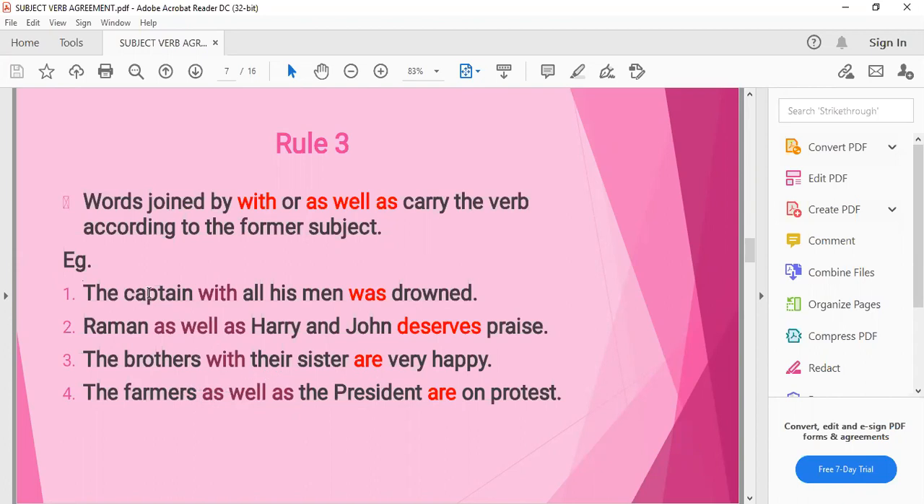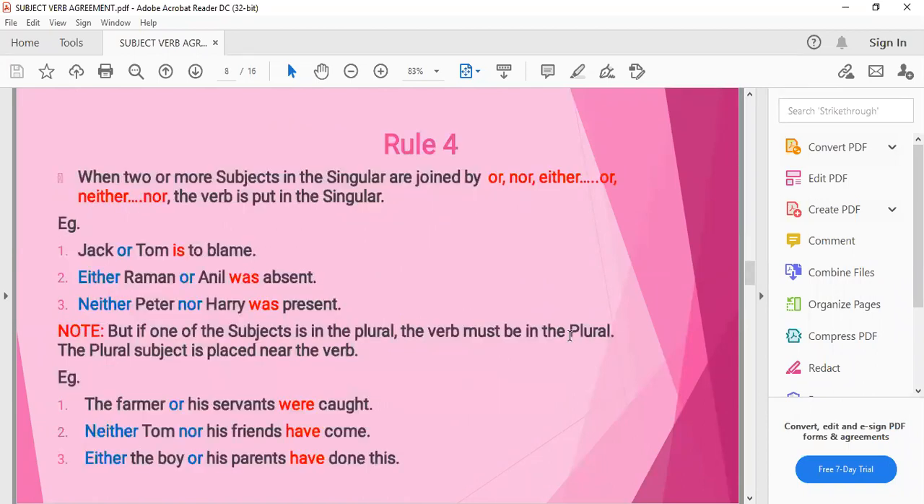Even if two subjects or two words or two phrases are joined with the help of with or as well as, they carry the verb according to the former subject. जो subject पहले आएगा उसके accordingly verb agree करेगा. Coming to rule number 4. When two or more subjects in the singular are joined by or, nor, either, neither, nor.